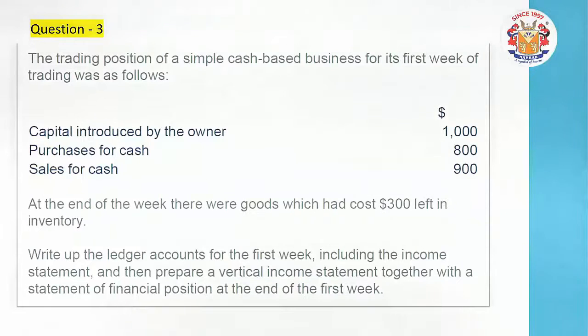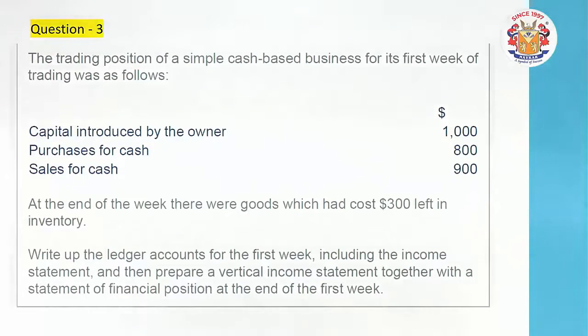Going further into the next line, stating that at the end of the first week, there were goods which had the cost 300 left in the inventory. Friends, the goods are still there at the first week end. It is a closing inventory, a closing stock. A question might pop up in your mind: where is the opening stock?